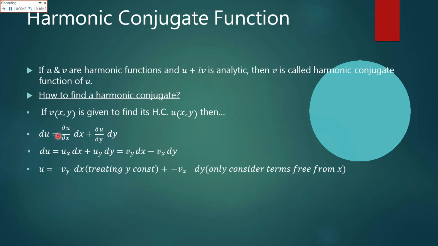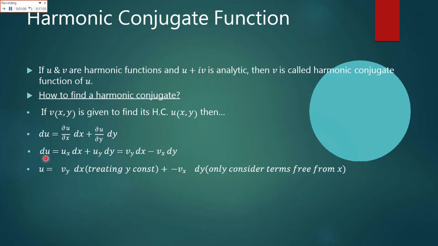du, that is equal to du over dx, delta u over delta x dx plus delta u over delta y dy. So we can see that du equals ux dx plus uy dy. Here ux equals vy and uy equals minus vx.